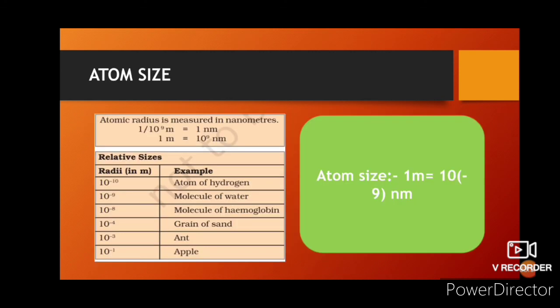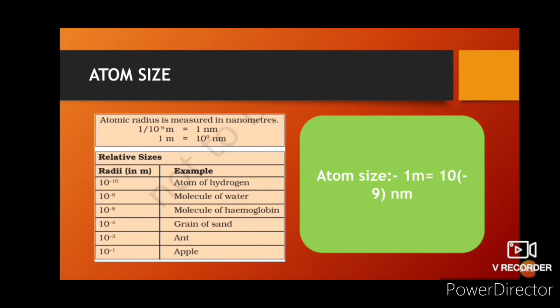Now, atom size. How small are atoms? We have learned that the atom's definition says the smallest unit of matter. Now, how small is the atom? Okay, so atom size: 1 meter is equal to 10 raised to 9 nanometers. So you can imagine how small our atom is.